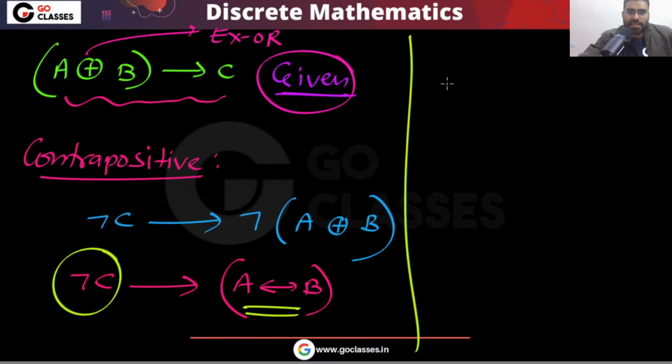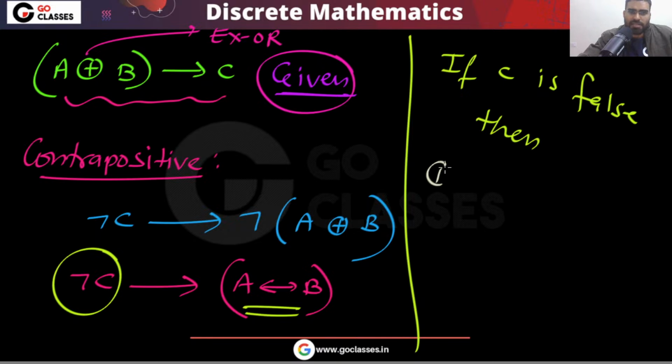So I can say that if C is false, then either both A and B are true, so they will be the same. This is guaranteed.